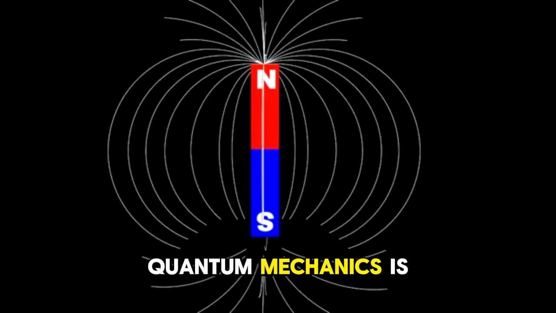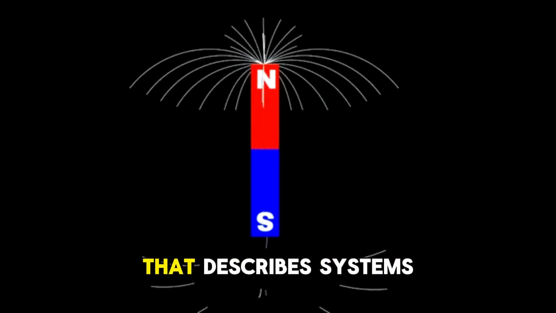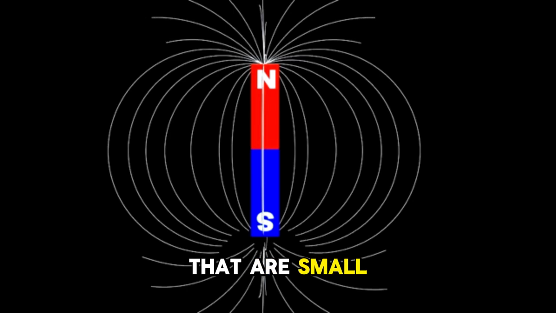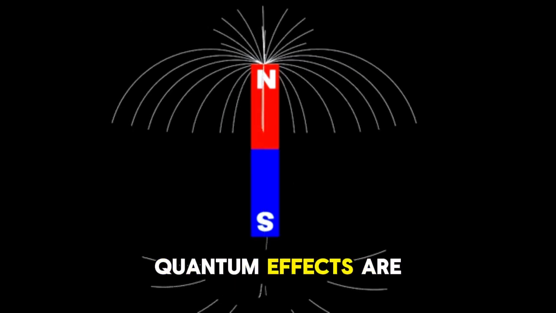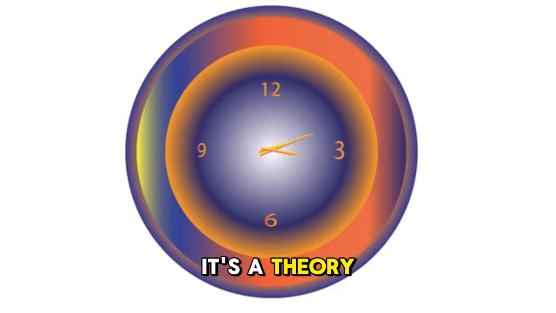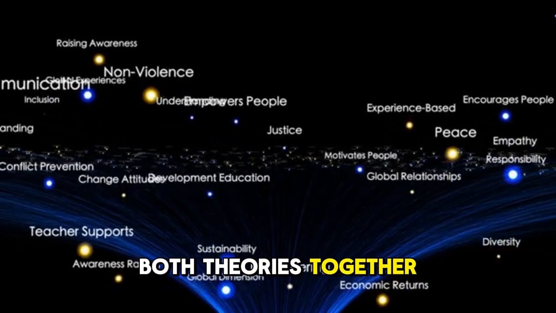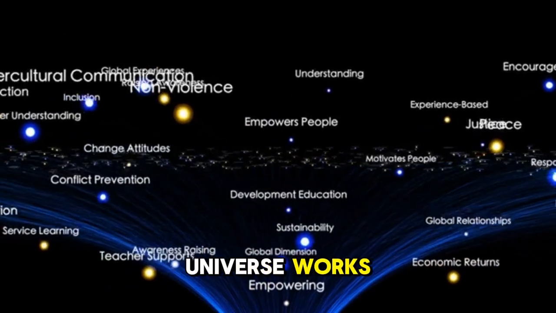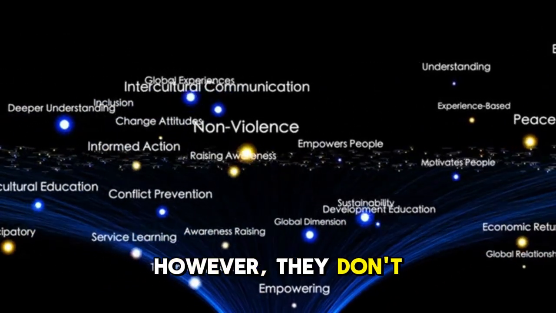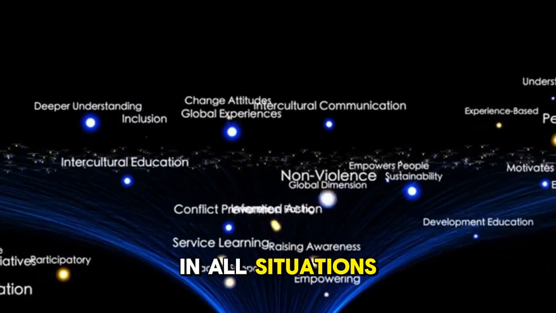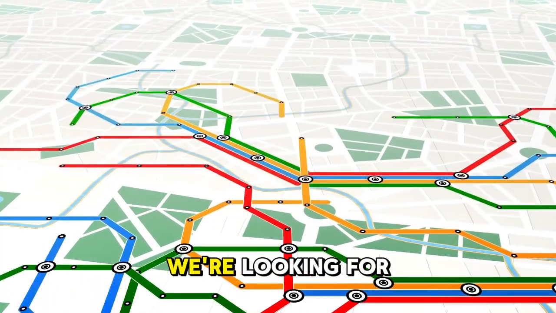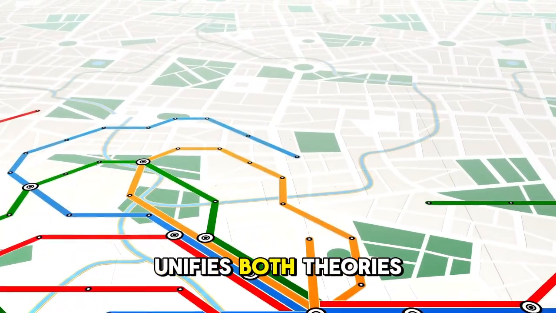Quantum mechanics is a statistical theory that describes systems that are small enough so that quantum effects are important. It's a theory that has a length and a time scale. Both theories together explain how the universe works. However, they don't fit together easily in all situations. This is why we're looking for a theory that unifies both theories.